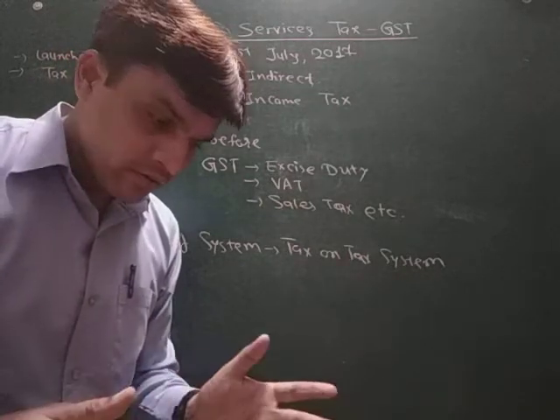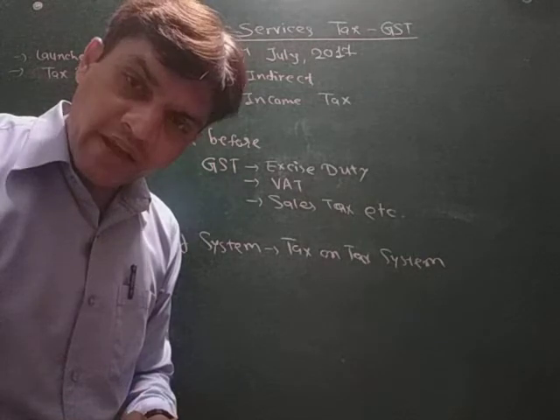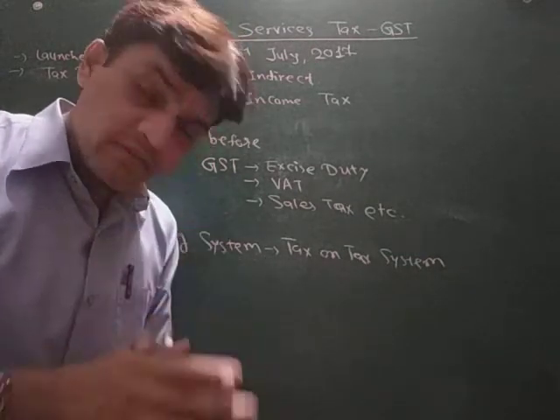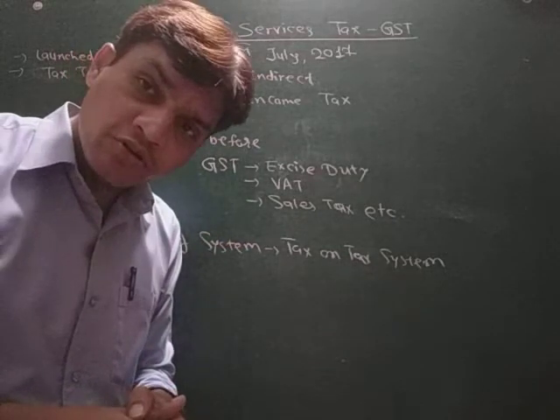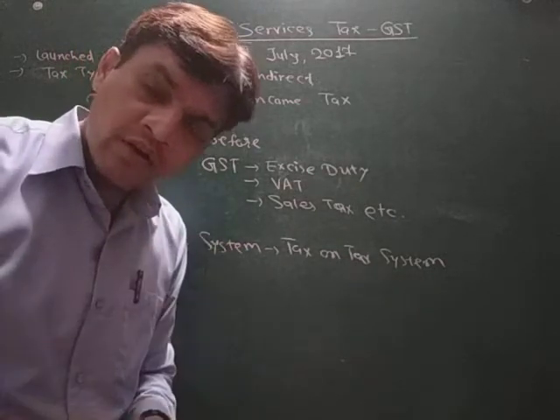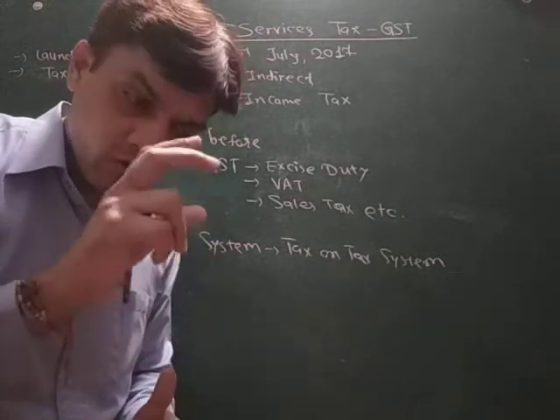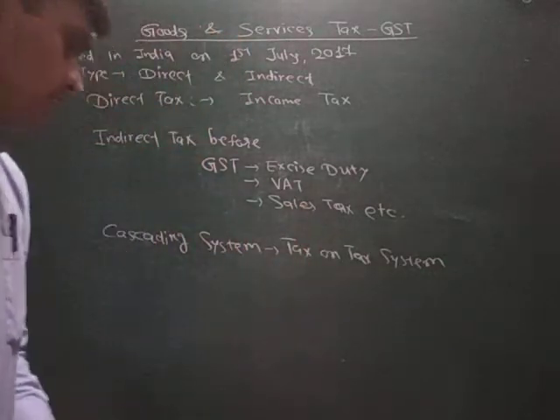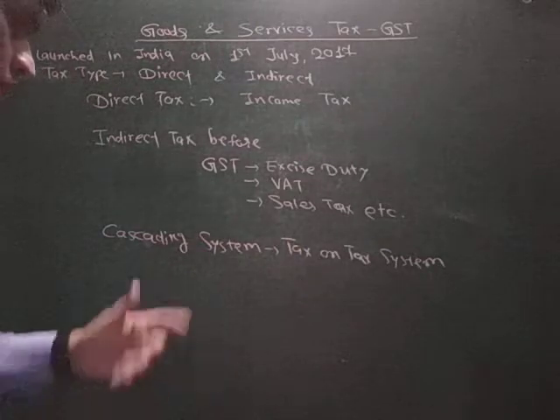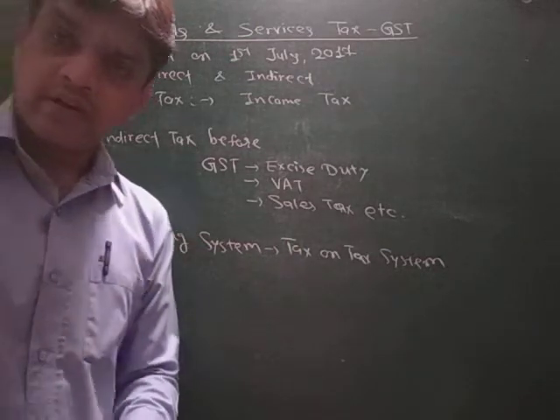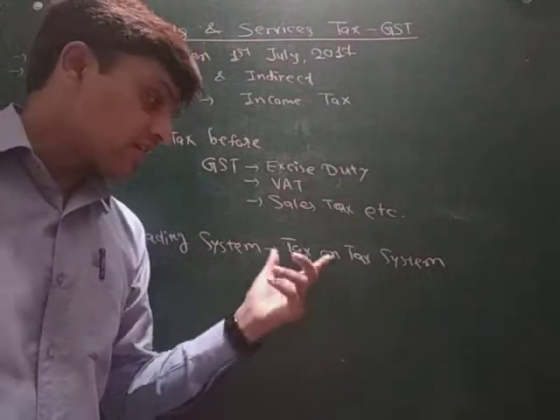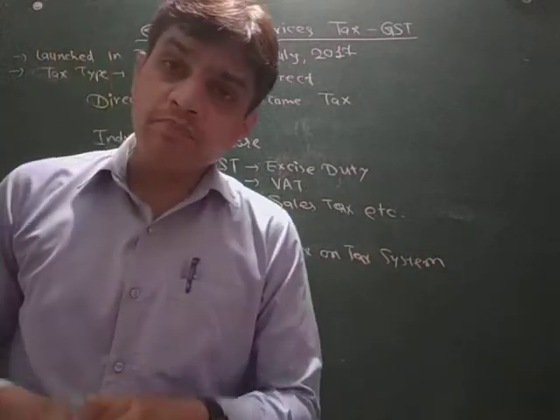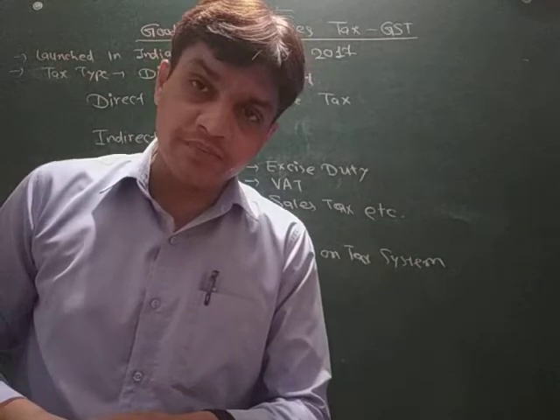Whenever we purchase any product, we were paying the tax amount to the government in addition to the whole price of the product. That system was called the cascading system. Cascading system means a tax on tax system. Now, what exactly is the meaning of this cascading system?